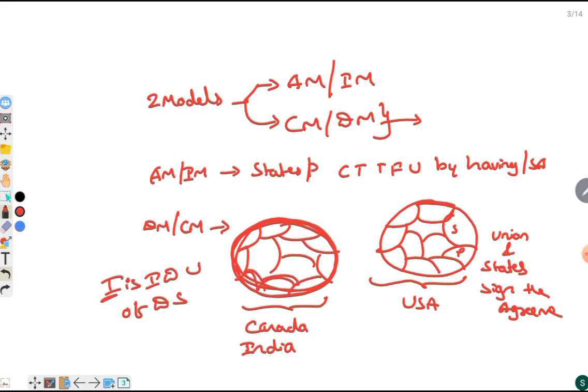Whereas the US is said to be an indestructible union of indestructible states. Here neither the union can be destructed nor the states can be destructed. Hence it remains as it is. Whereas in India the union remains the same, whereas the states can be altered.